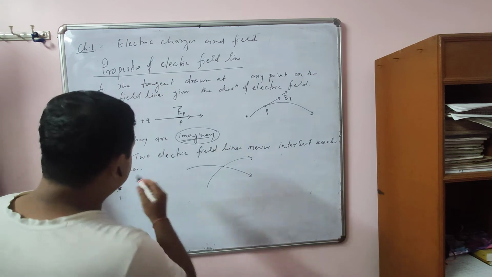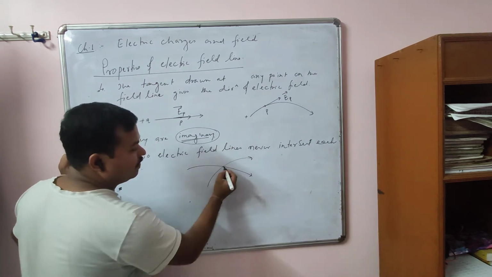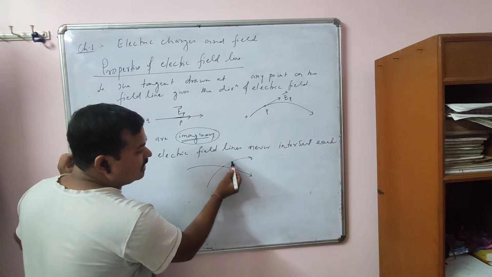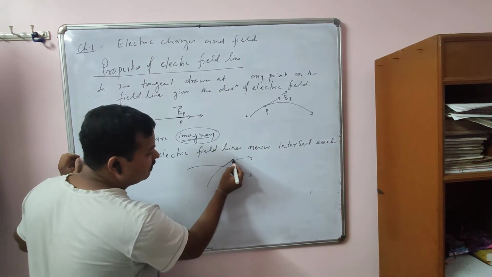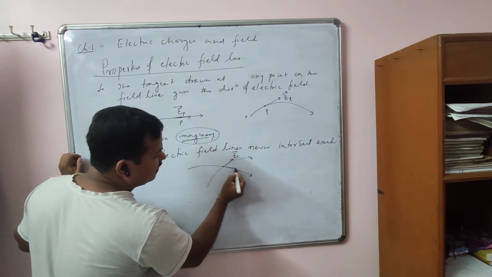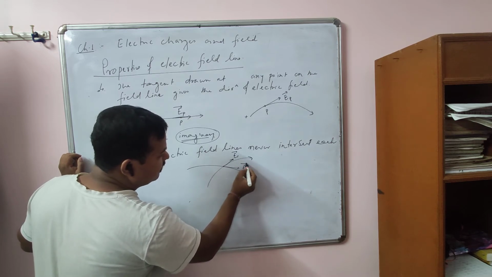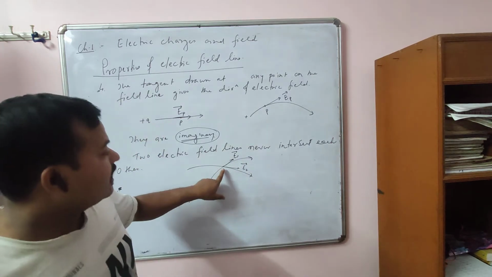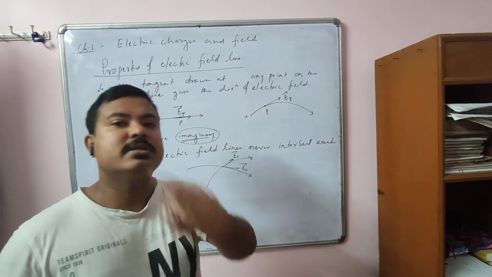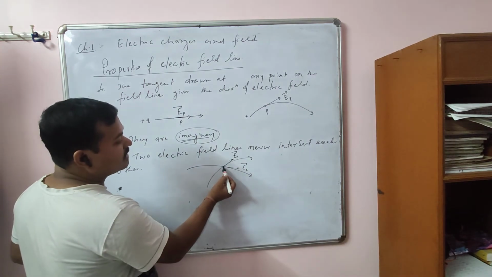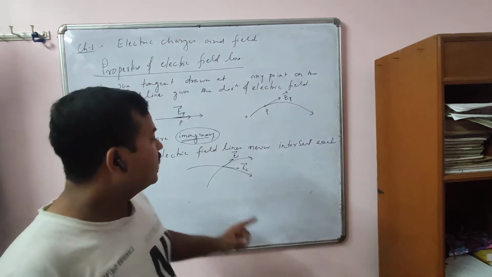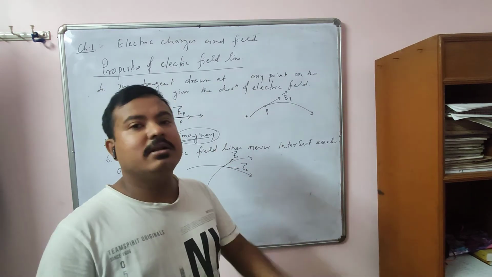Because you see, suppose they intersect at a point, then this is the common point for both. So at this point, for this electric field line, the direction will be what? Electric field along this. And for this field line, the direction of field will be what? Along these two tangents. So at a given point we know that two tangents are not possible. At a given point only one tangent can be drawn. But here, if they intersect at a given point, there will be two tangents, which is not possible. That's why two electric field lines never intersect each other.